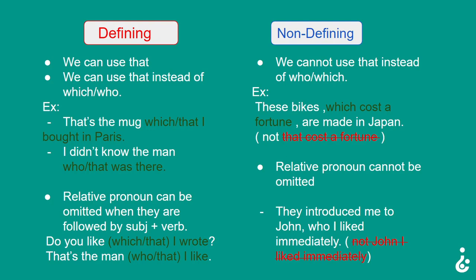With non-defining clauses, we cannot use that instead of who or which. For example, these bikes, which cost a fortune, are made in Japan. We can't say that cost a fortune. The relative pronoun cannot be omitted. They introduced me to John, who I liked immediately. And here you cannot say John I liked immediately.